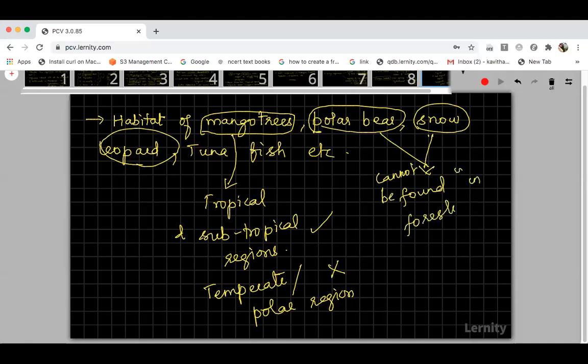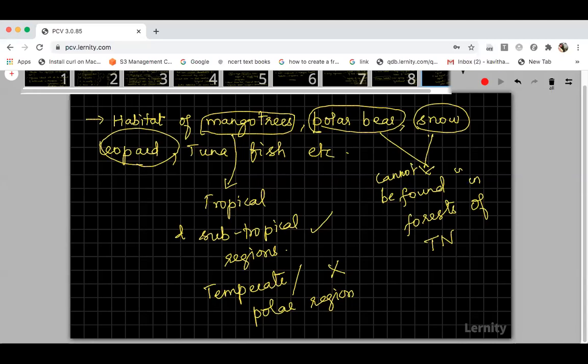Why? Because Tamil Nadu, India comes under a tropical country. And polar bears and snow leopards will be seen only in the polar regions, that is, the extreme Arctic or Antarctic region. So they cannot be seen in tropical or subtropical regions.